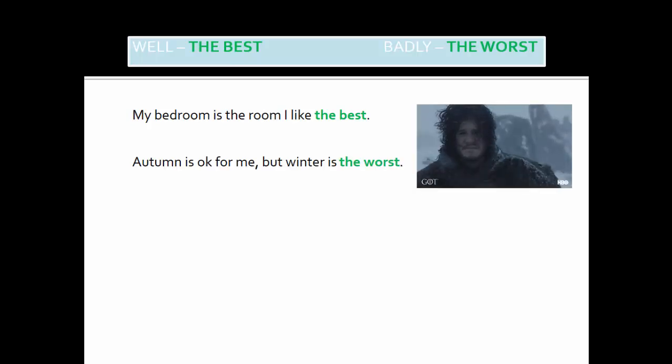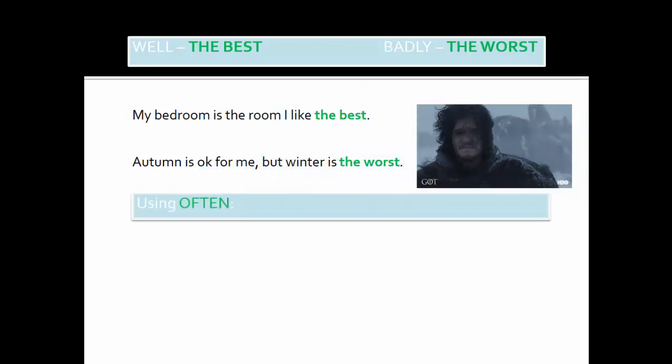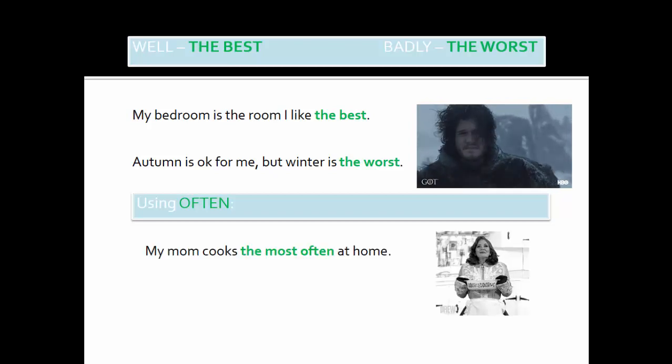And the superlative degree of well, the best, and badly, the worst. Example, my bedroom is the room I like the best. Autumn is okay for me, but winter is the worst. We can use often to make superlative degrees of adverbs. Example, my mom cooks the most often at home.